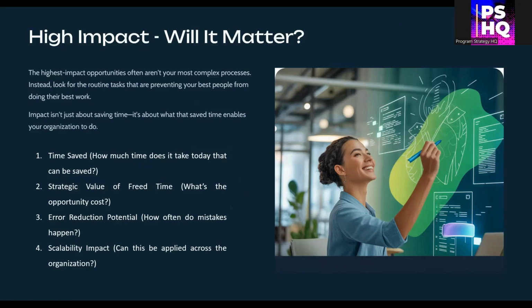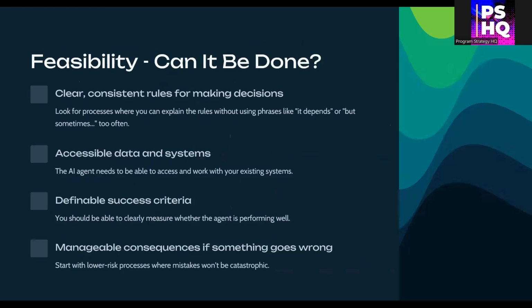Even high impact use cases can fail if they aren't feasible. Look for tasks with clear, consistent rules. If the task frequently relies on judgment calls or it-depends scenarios, it's not ready for agents yet. Next, data and systems access. The agent must be able to retrieve and work with relevant data in real time. Then ask, can we define success? If you can't measure what good looks like, you can't improve or trust the agent's output.